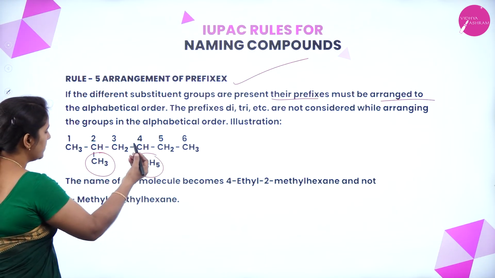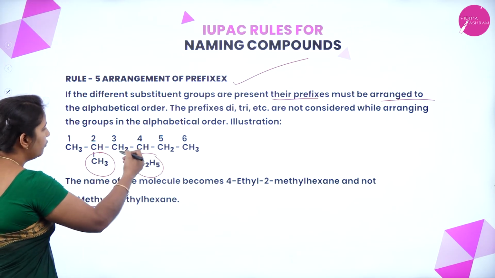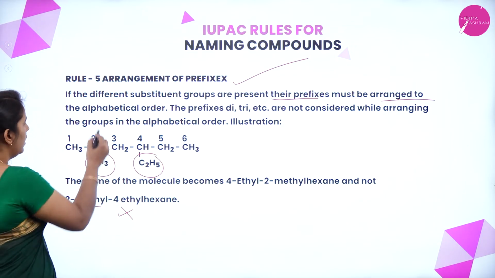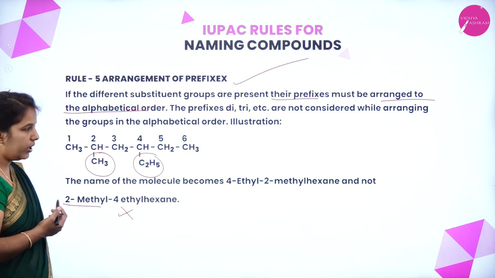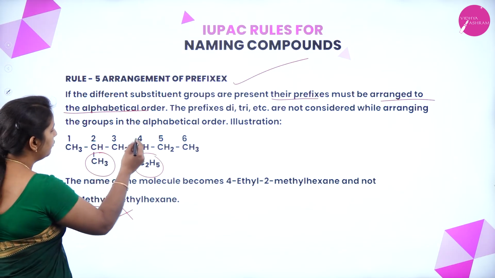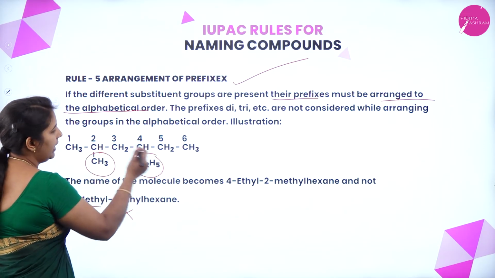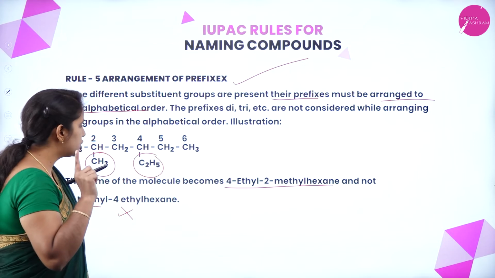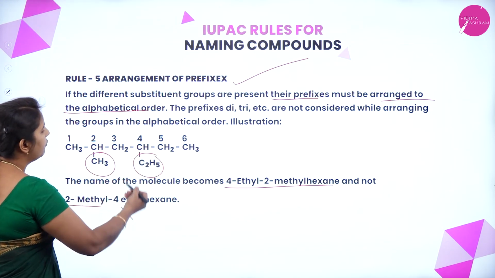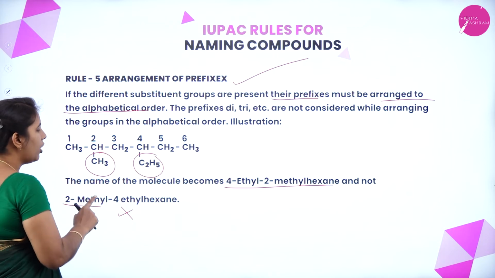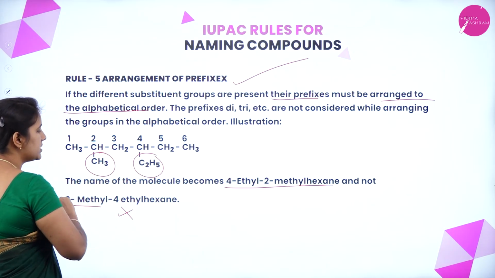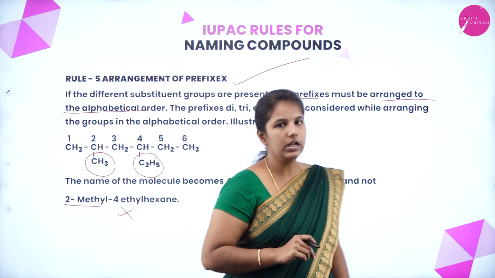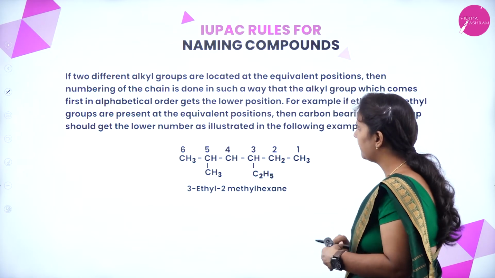So, how to name it? It is 2-methyl-4-ethylhexane. Again, it is wrong. Why is it wrong? We have to follow the alphabetical order. So, we have to go with 4-ethyl-2-methylhexane. It should not be 2-methyl-4-ethylhexane. Why not? If two different substituent groups are there, while arranging, we have to go in the alphabetical order. That is rule 5. The same thing which I have explained here.